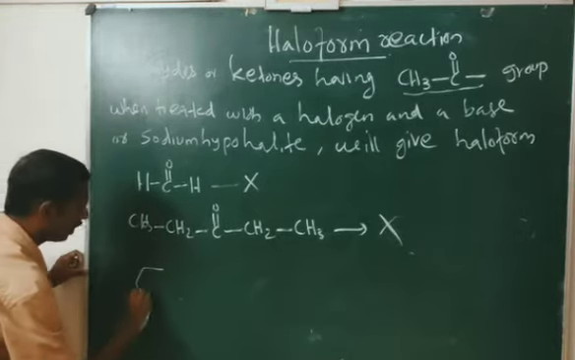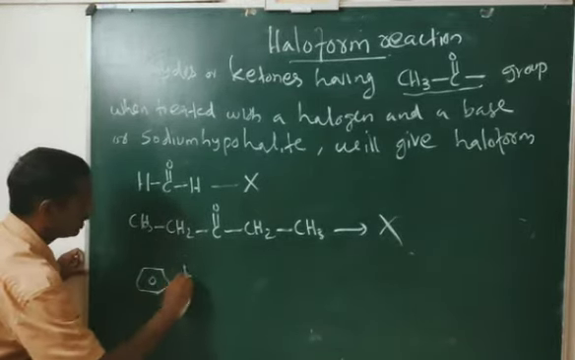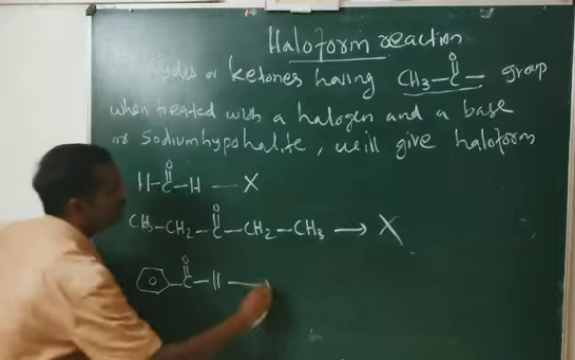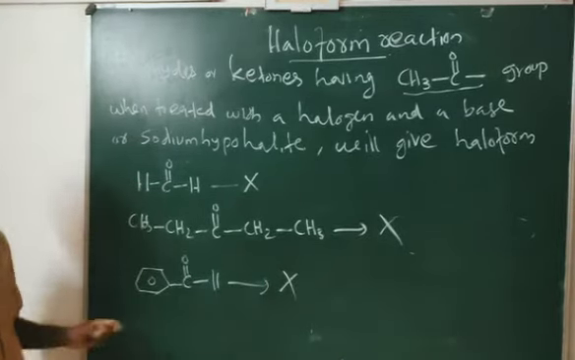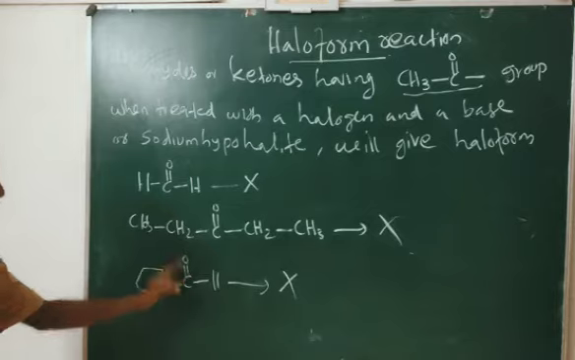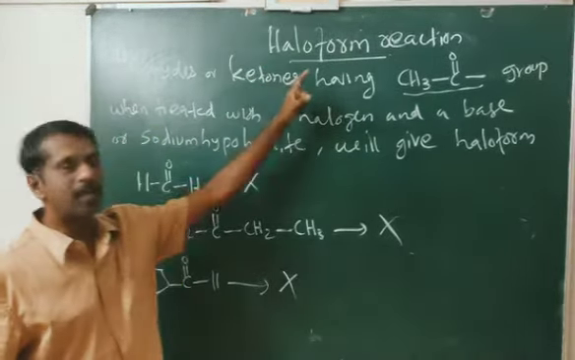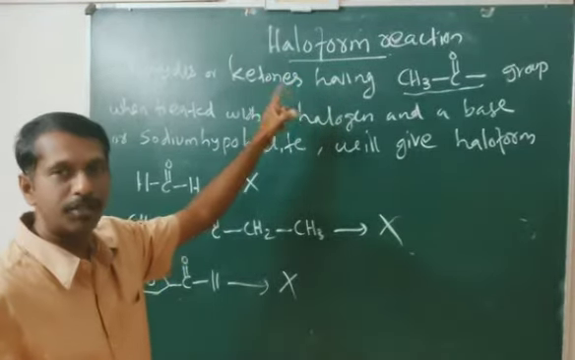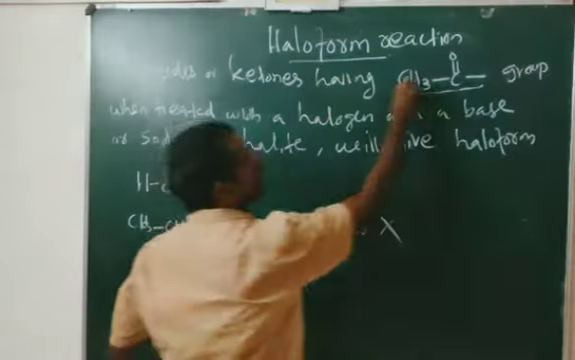Another example, if you take benzaldehyde, C double bond O, H. This benzaldehyde also will not give haloform test because there is no CH3CO group. So, which type of aldehyde or ketone will give haloform reaction? Aldehydes or ketones having CH3CO group.